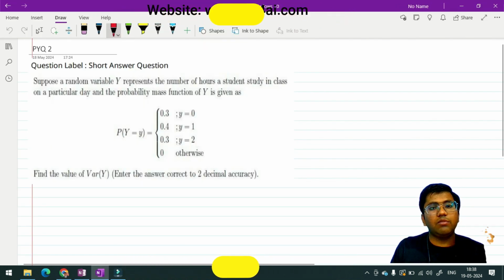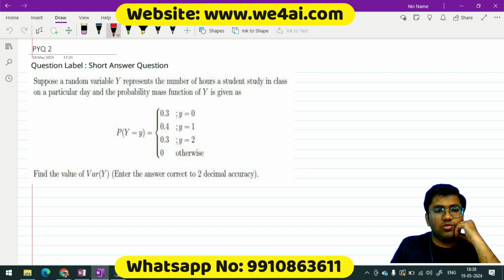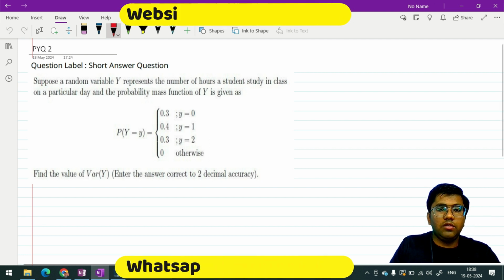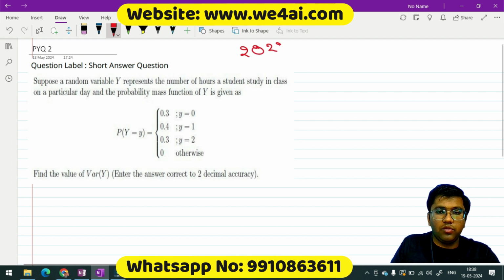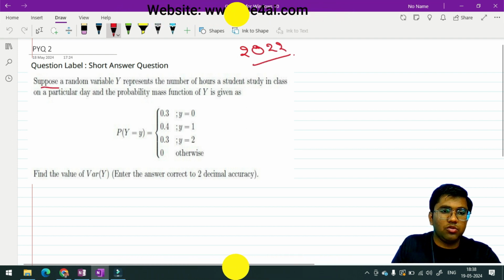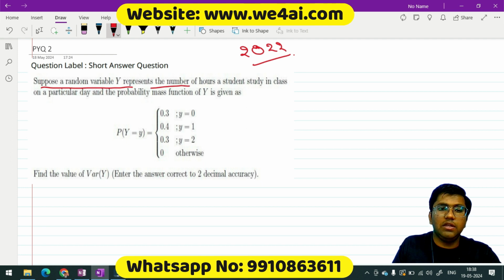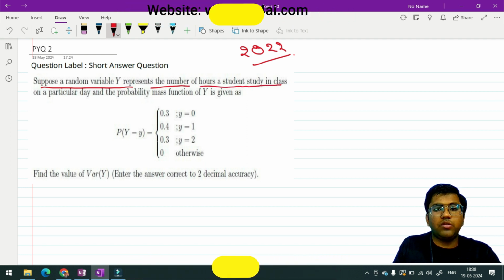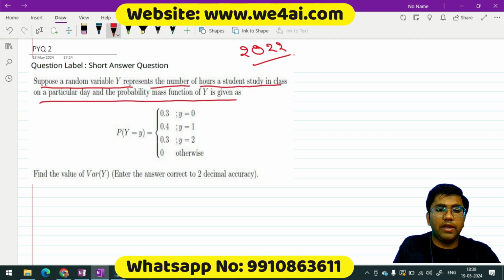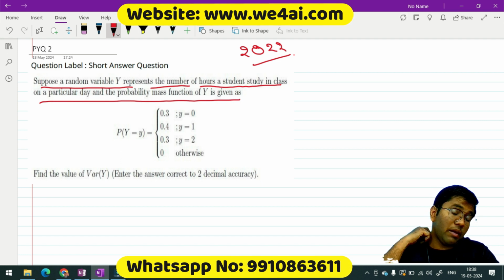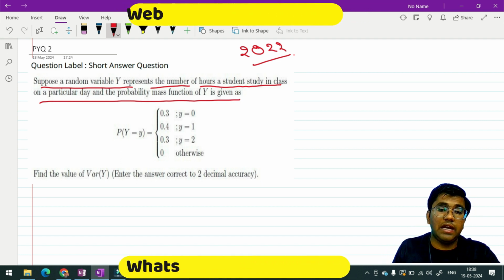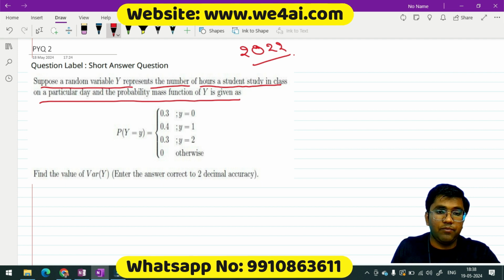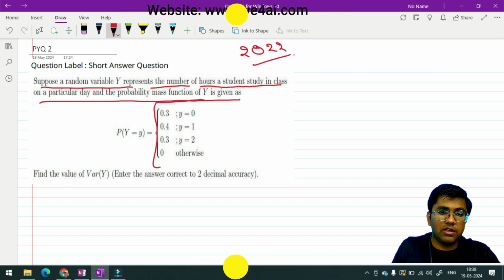We'll be solving some questions on stats. The first question is a PYQ, asked in 2022. What was the question? Suppose a random variable y represents the number of hours a student studies in class on a particular day, and the probability mass function of y is given like this.